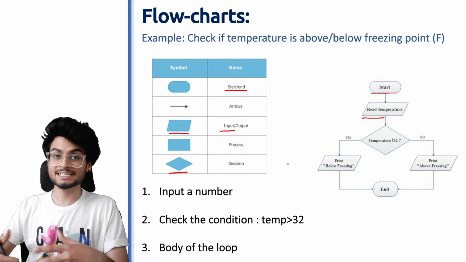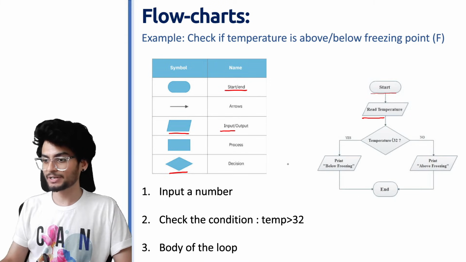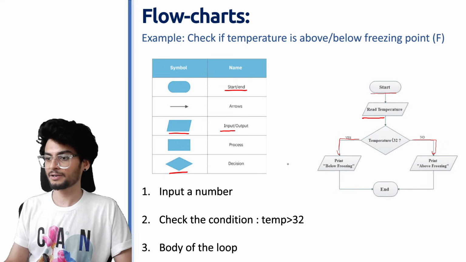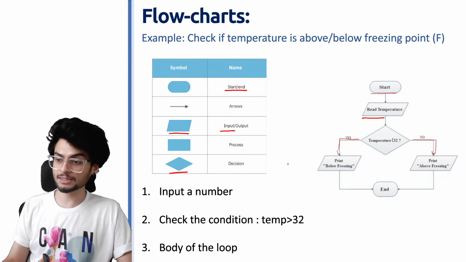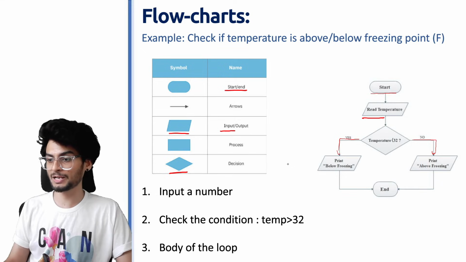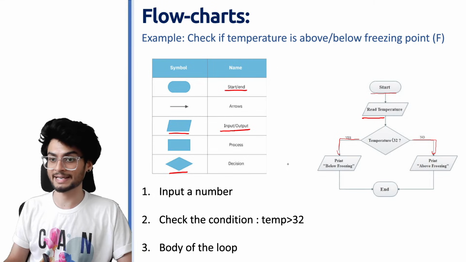Now this decision can either be true or it can be false. So for each of these parts, आप दो different arrows बनाओगे and you will print different things. If the temperature is less than 32, you will print below freezing. Again, this is inside the input-output diagram or symbol.